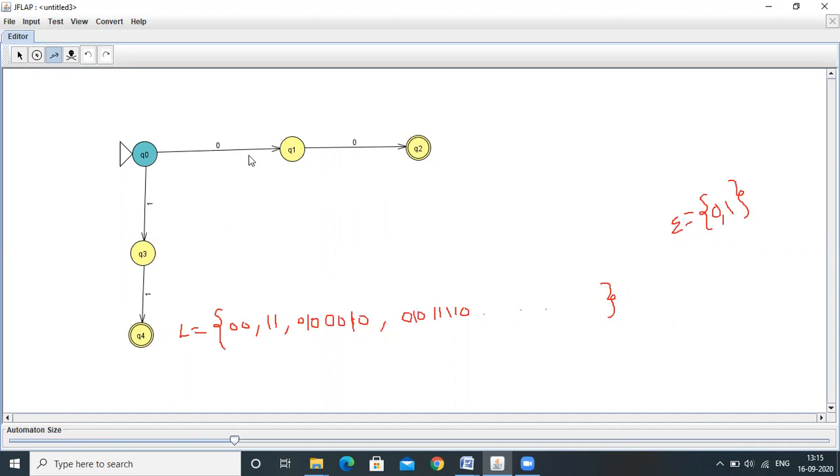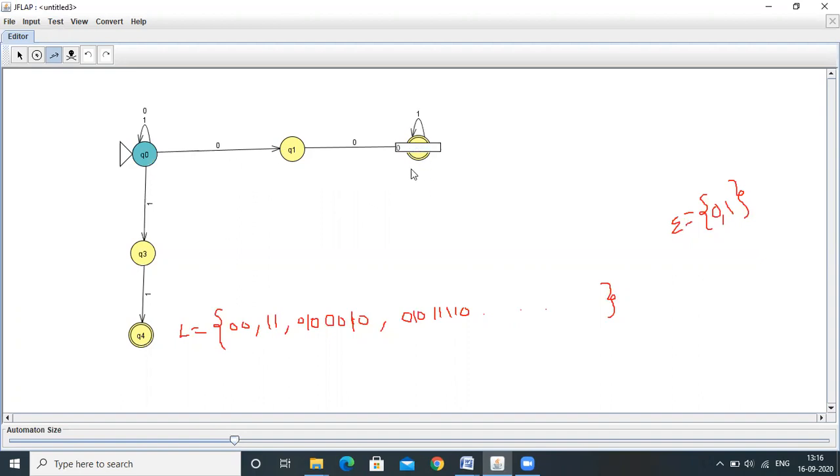Before getting 00 or 11, you may get any combination of zeros and ones. So Q0 on 1, it resides within the same state. Q0 on 0 also, it resides within the same state. After getting the 00 as a substring, you may get any combination of zeros and ones.